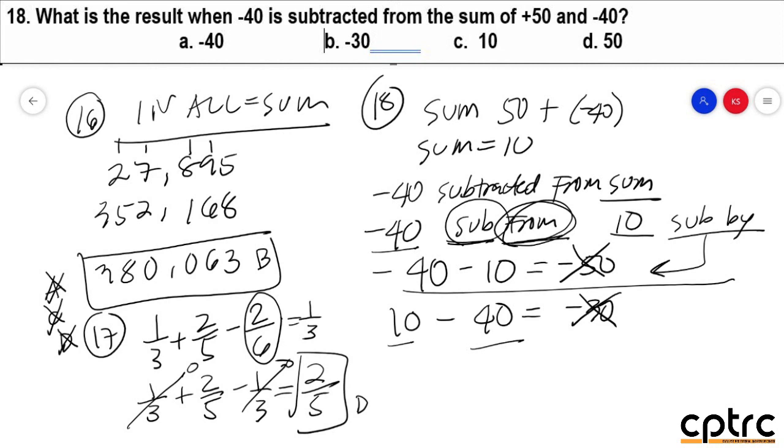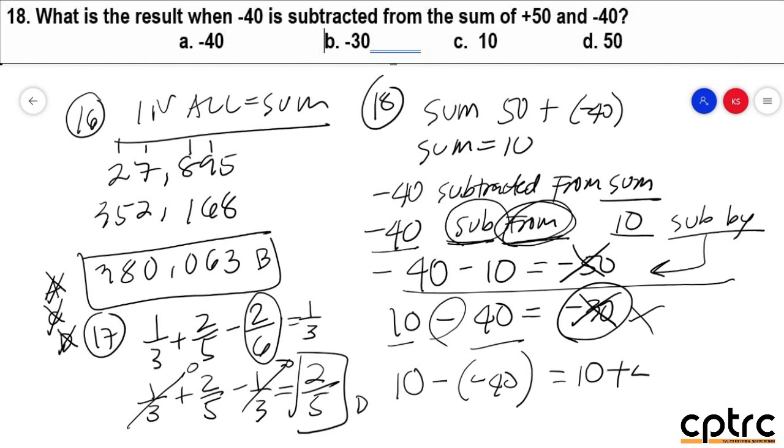The problem lang, yung iba, negative 30 yung sagot at mali po yan. Bakit? Hindi nyo pa na-consider ang negative sign ni 40. You subtract it directly, 10 minus 40, where in fact si 40 is negative mismo. At yung operation is minus. So, 10 minus negative 40. So, therefore po, double negative yan at magiging positive. So, the answer po is 10 plus 40 equal to 50. So, the answer po dapat is 50.